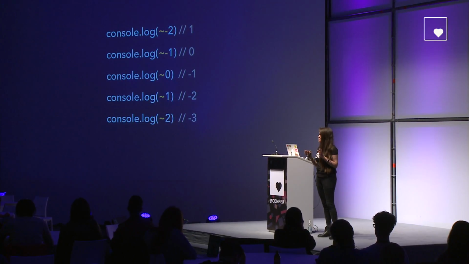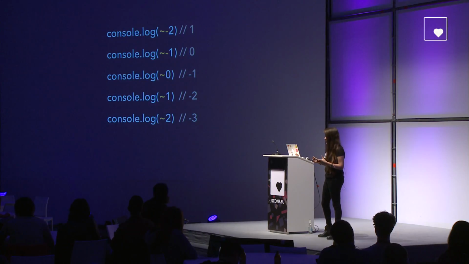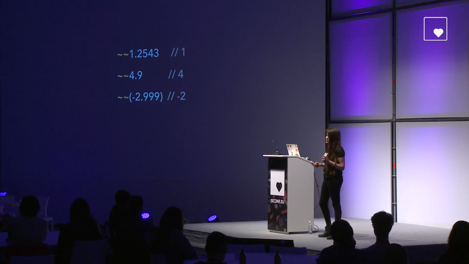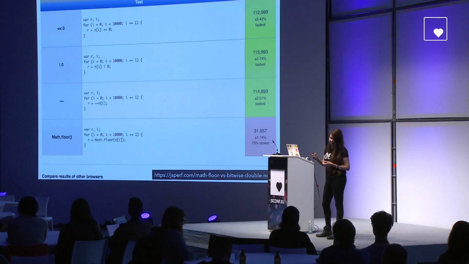So the million-dollar question here is, what actual use in real life can we give to this operator? One of them is that by using a double tilde operator, double bitwise NOT, we can actually truncate numbers. And this is faster than using Math.trunc or Math.floor. We could actually use the other bitwise operators to do the same thing. And as I told you, this is faster.